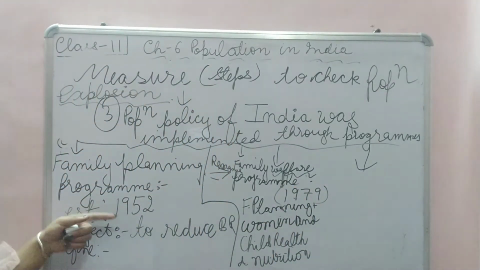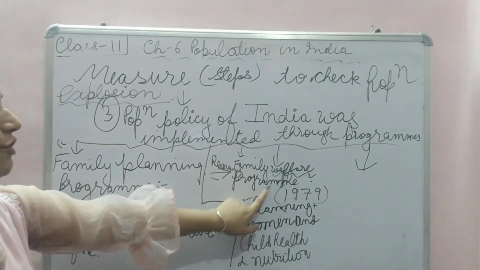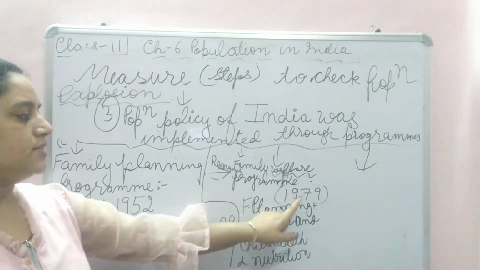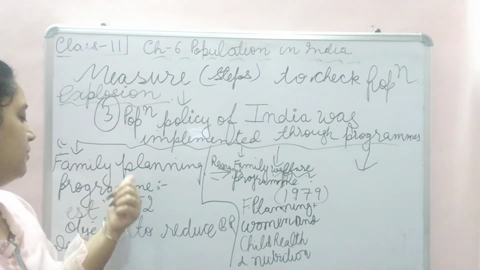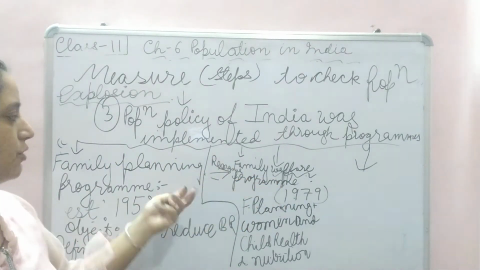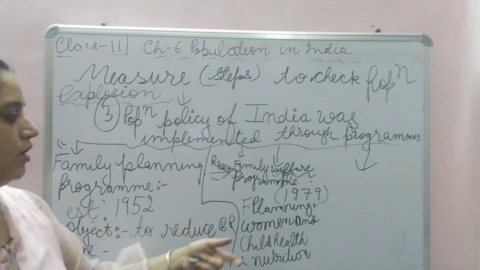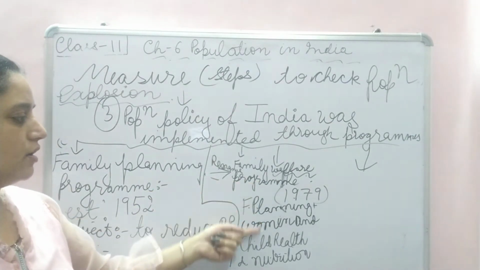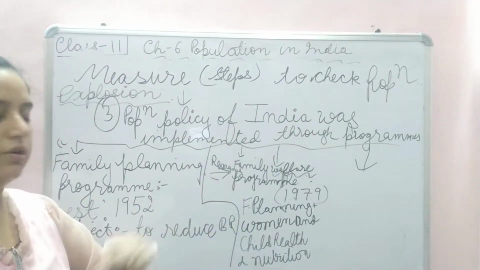When did the first program, the family planning program, come into existence? In 1952. Family welfare program came into existence in 1979. The family planning program was renamed the family welfare program because of its bit unsuccessful regime, and this welfare included welfare of child and woman.